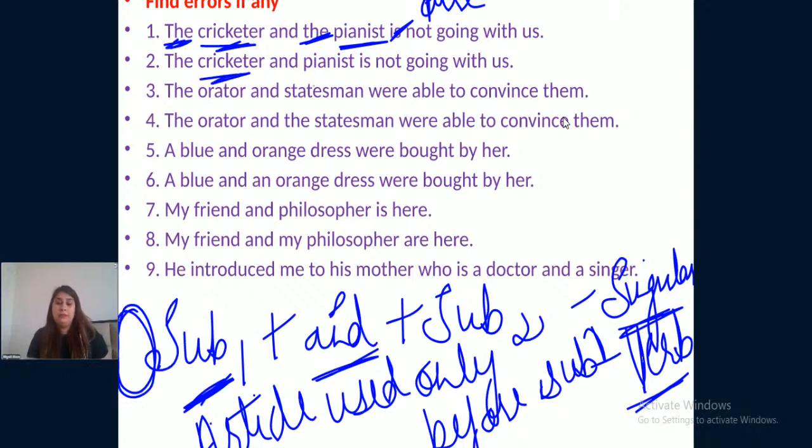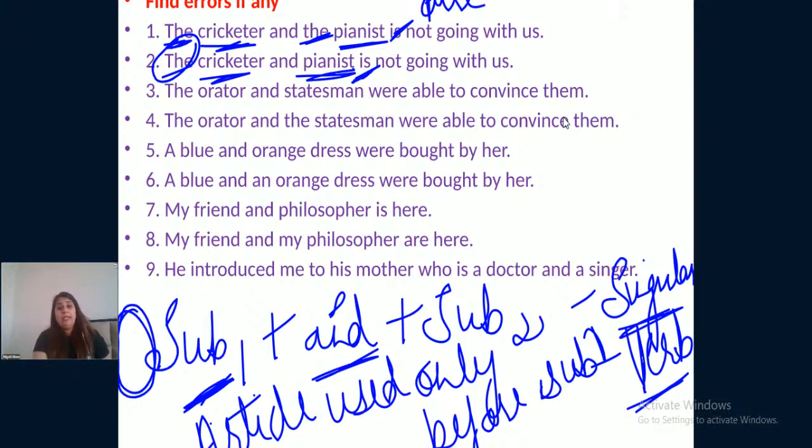The cricketer and pianist is not going with us. Two subjects. Just the cricketer has an article before it. Single person, singular verb. It means there is a single person who is a cricketer as well as a pianist.